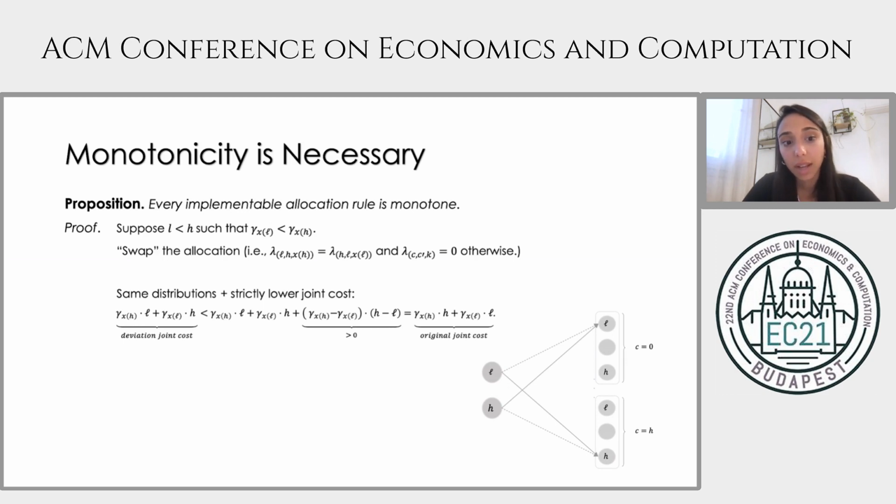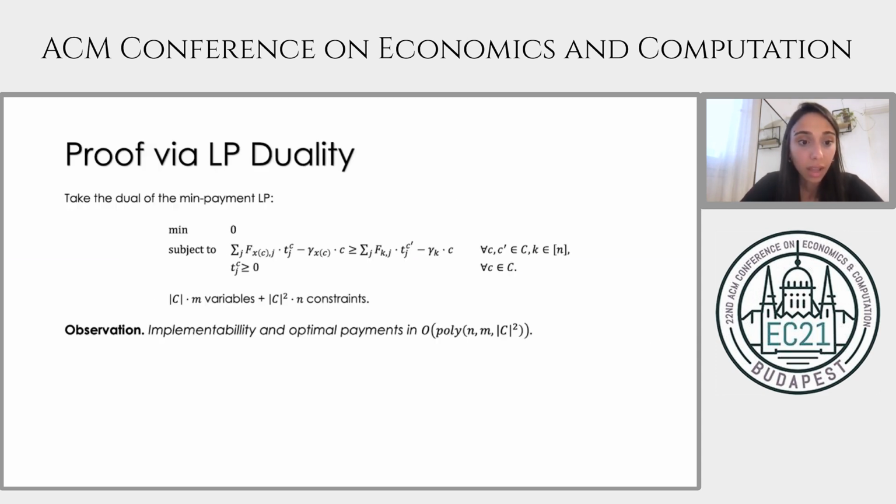Low takes the low effort action and high takes the high effort action, and consider the deviation plan where they both swap. This leads to the same distributions, but because of better balancing of the task, to a lower joint cost. And now, as for the proof of the characterization, it follows from taking the dual of this linear program.